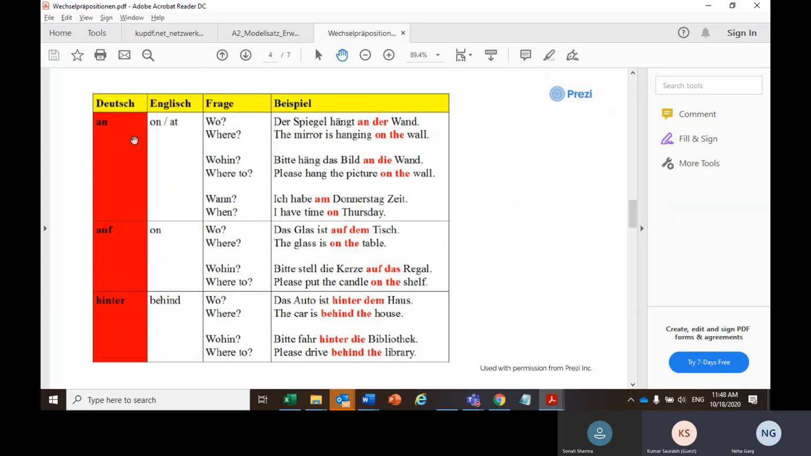So in order to understand the difference between an and auf, just try to imagine it in your head when you're hanging something on the wall. What would be the location or the position of it? And if you're keeping something on the table, what would be the position of it? Accordingly, you can decide whether to use an or auf. Because if you're putting something on top of something, that will be auf. If you're putting something on something which is adjacent to another thing, you would be using an. So an der Wand, aber auf dem Tisch.